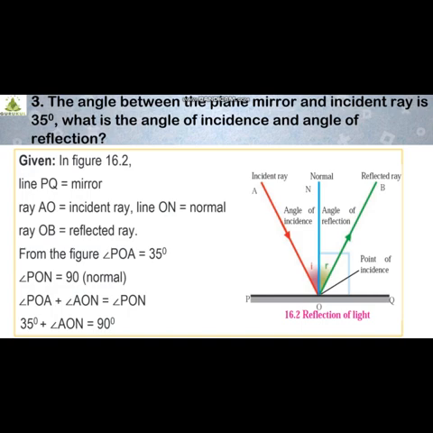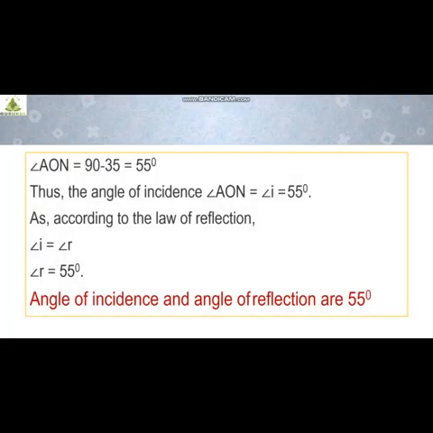Angle AON is what we have to find out, and PON, we all know, is 90 degrees. Now angle AON will be 90 minus 35. After calculation, we find that angle AON is 55 degrees. That is the angle of incidence, right? So i is 55 degrees.